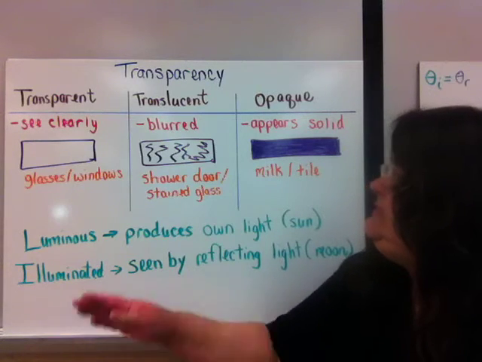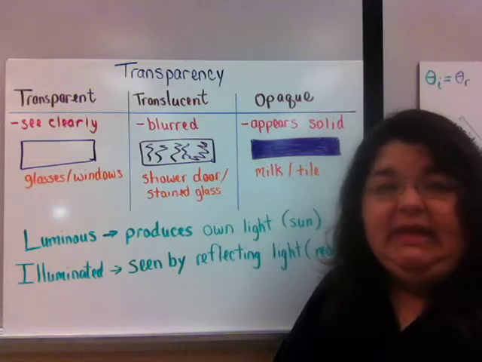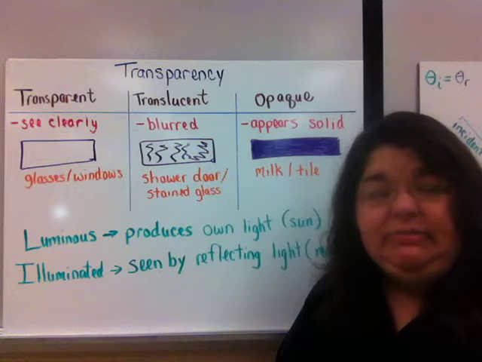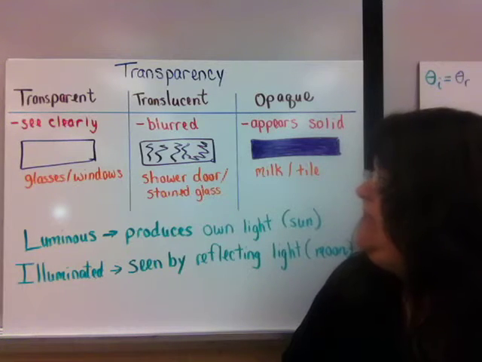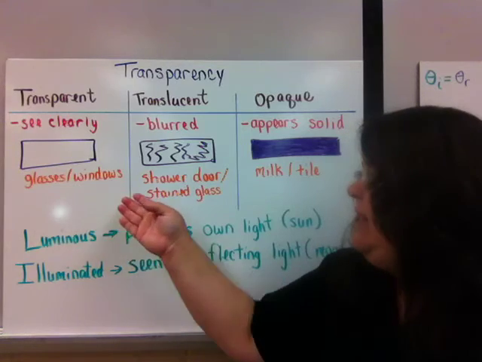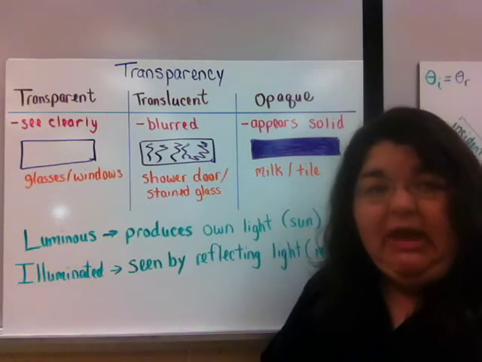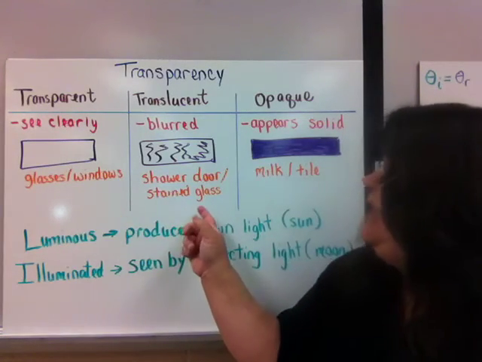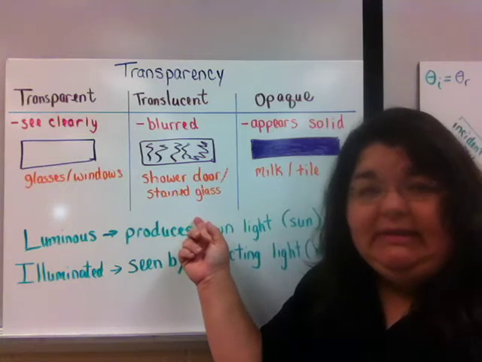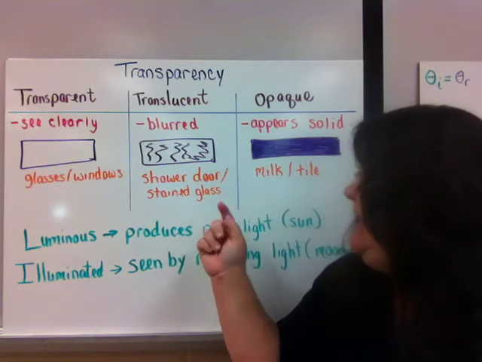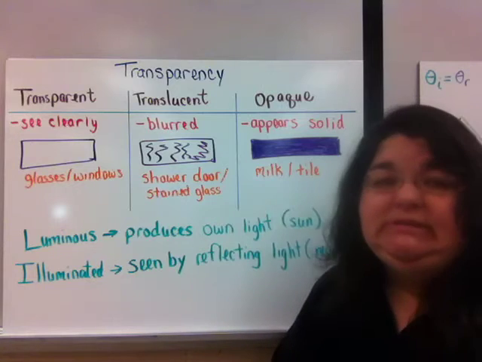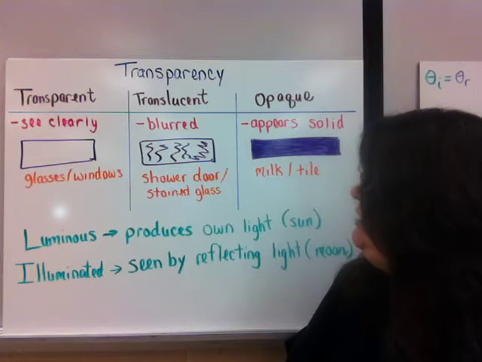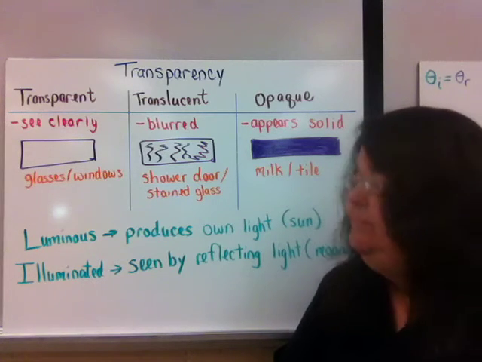Now, translucent is when you have that frosted effect. I have blurred up here because a lot of people will use that terminology when they're describing translucent. If you can imagine trying to hold a newspaper behind these two different types of glasses, I would be able to read the newspaper behind the transparent glass. I would not be able to read the newspaper behind the translucent glass. Now, opaque is when the substance appears solid. It's like milk or tile. You cannot read or see anything through it.